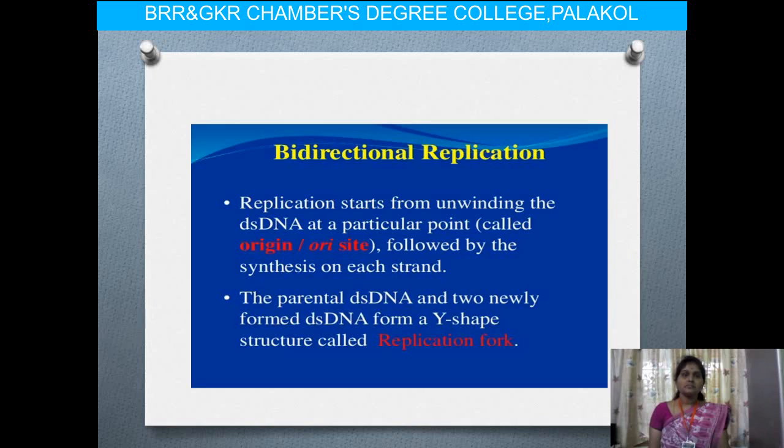The next one, replication starts from unbinding the double stranded DNA at a particular point, called the ori site or origin of replication, which is followed by the synthesis on each strand. So here the parental double stranded DNA forms two newly formed double stranded DNAs in a Y-shaped structure, that is called the replication fork, that is called bidirectional replication.